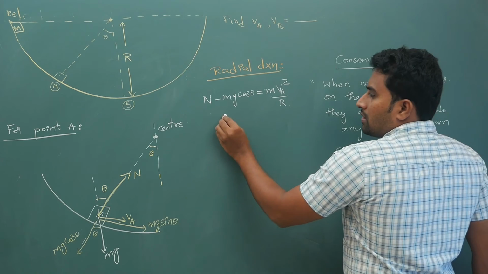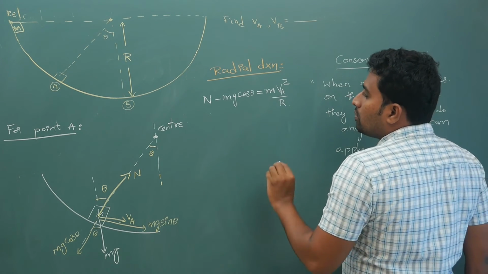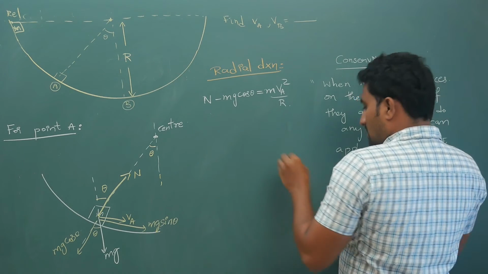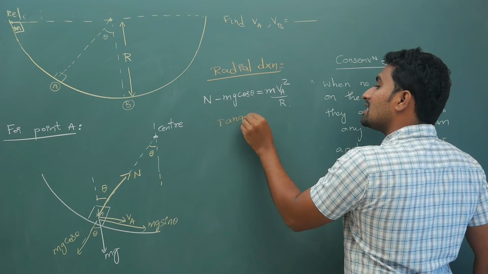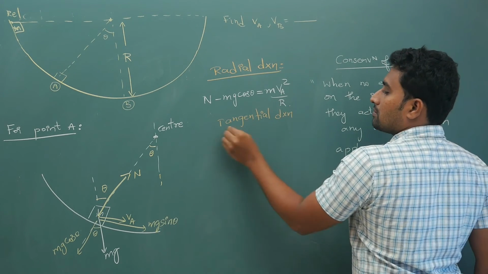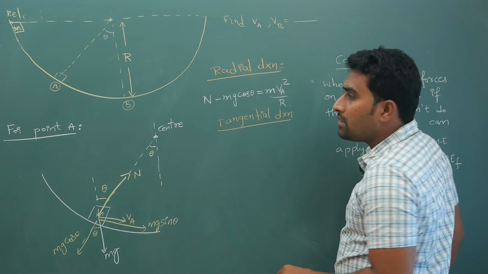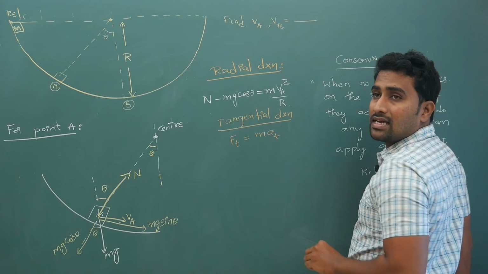Alright, next. Now from here, you know that in the radial direction this is what is going to happen. Now coming to the tangential part, in the tangential direction, your tangential force is equal to mass times tangential acceleration.